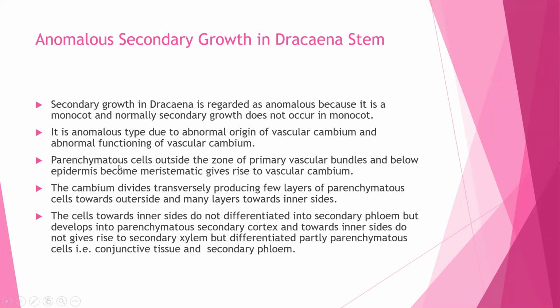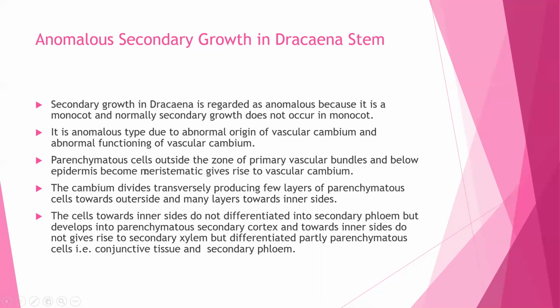Here, parenchymatous cells outside the zone of primary vascular bundles and below epidermis become meristematic and give rise to vascular cambium. Meristematic cells means those cells which have capacity of division.